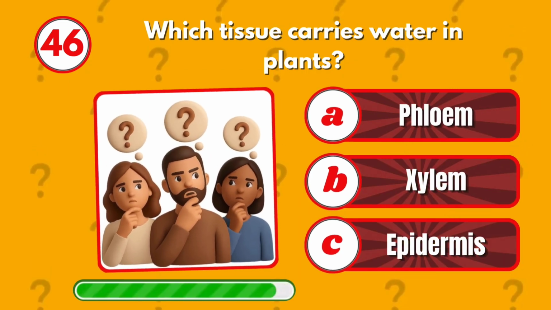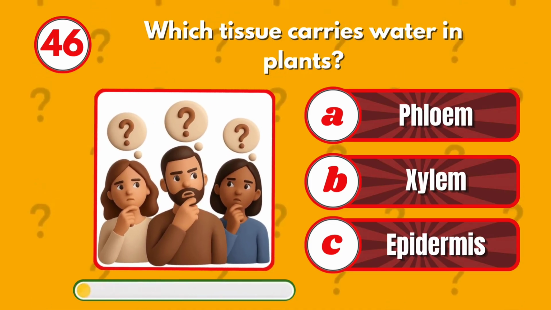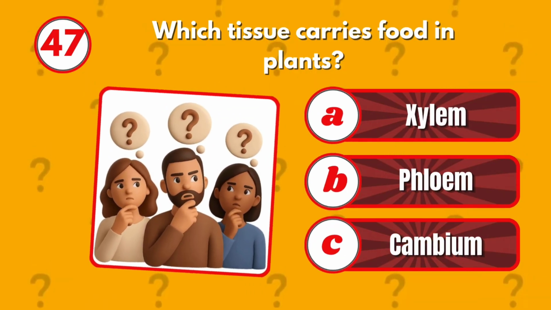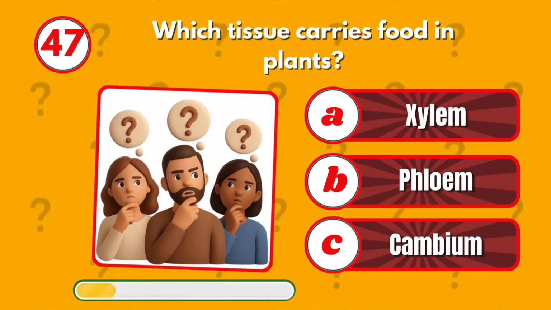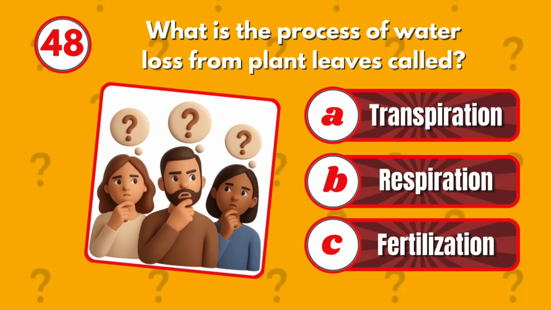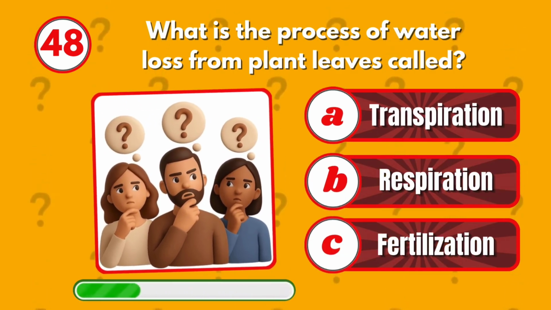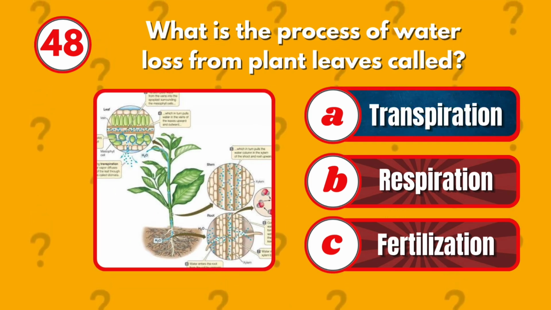Which tissue carries water in plants? Xylem. Which tissue carries food in plants? Phloem. What is the process of water loss from plant leaves called? Transpiration.